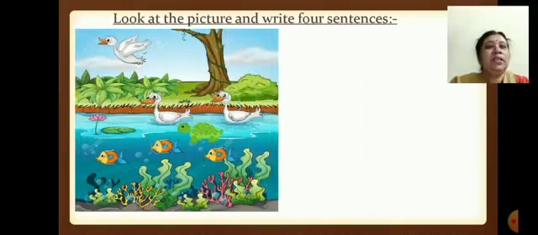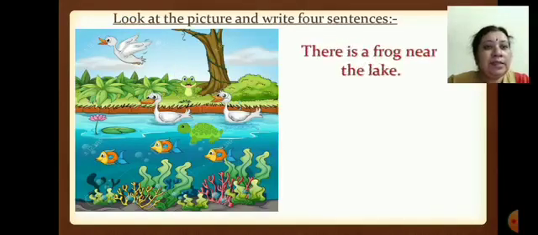Now here, children, look at the picture and write 4 sentences. You have to see the picture and write what you see in the picture. Now the first one. What do you see? Yes, there is a frog near the lake. Can you see a frog in the picture? Yes. So how many frogs? One frog. So I will write, there is a frog near the lake. I am using there is here.